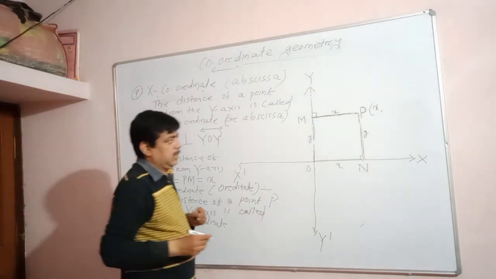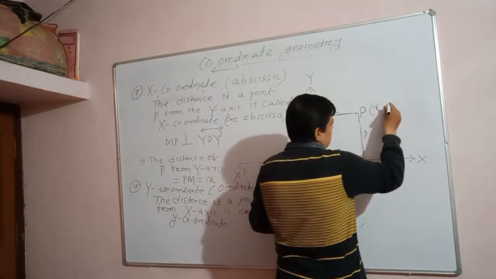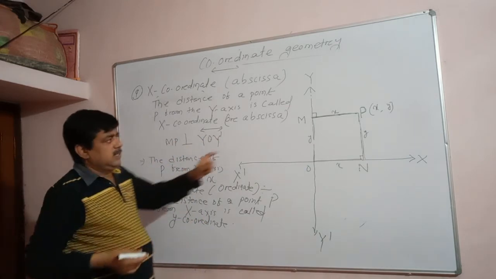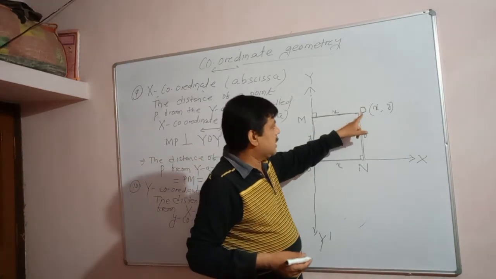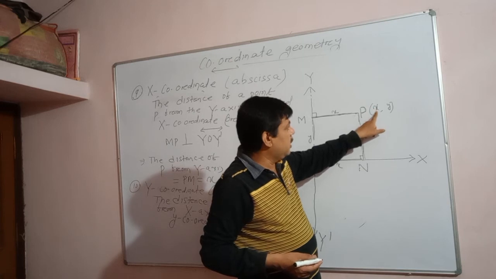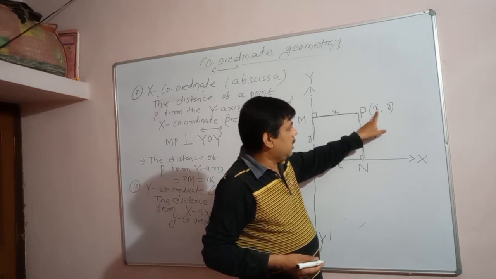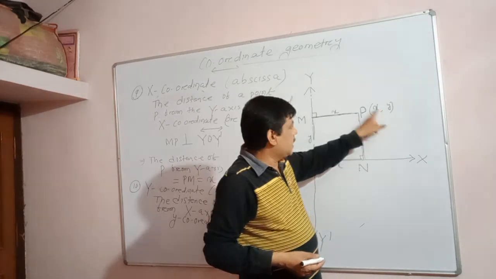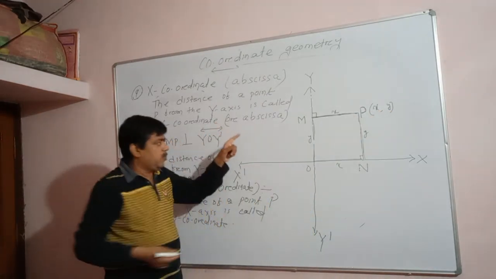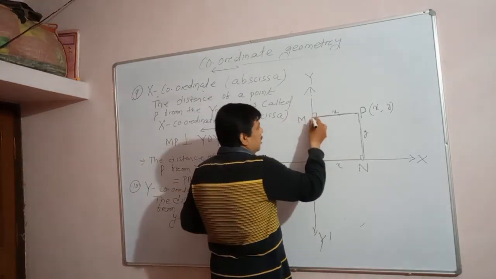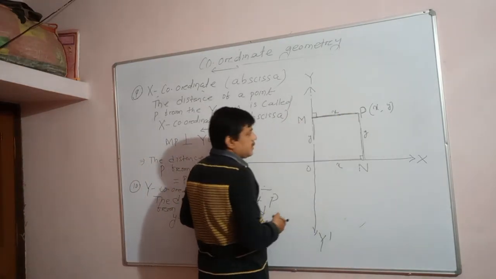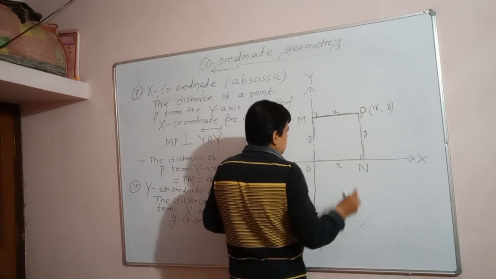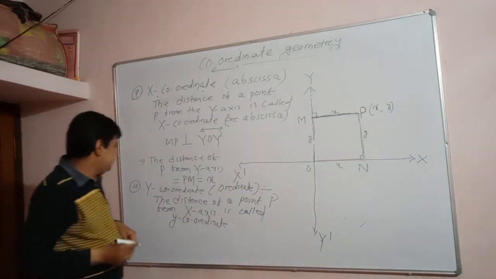Y-coordinate. Okay, so this value must be y. So point P is determined. Its position can be explained with the help of two coordinates: one is the x-coordinate, the abscissa, and the other is the y-coordinate, the ordinate. The x-coordinate means the distance of the point P from the y-axis, and the y-coordinate determines the distance of the point P from the x-axis. Understand?